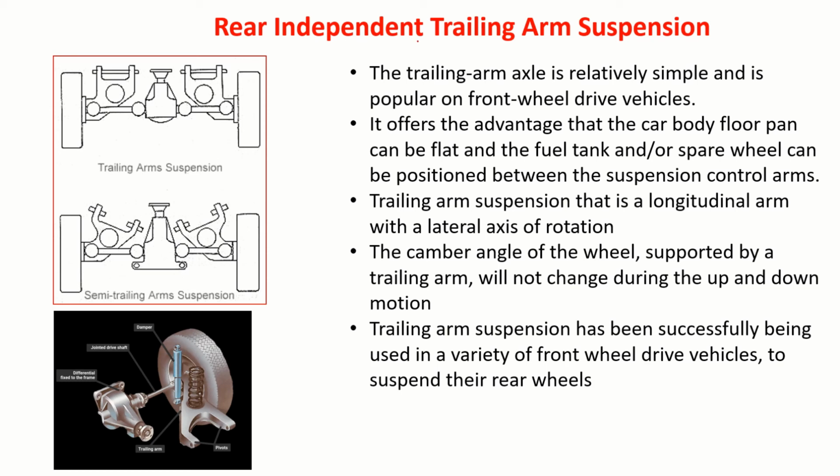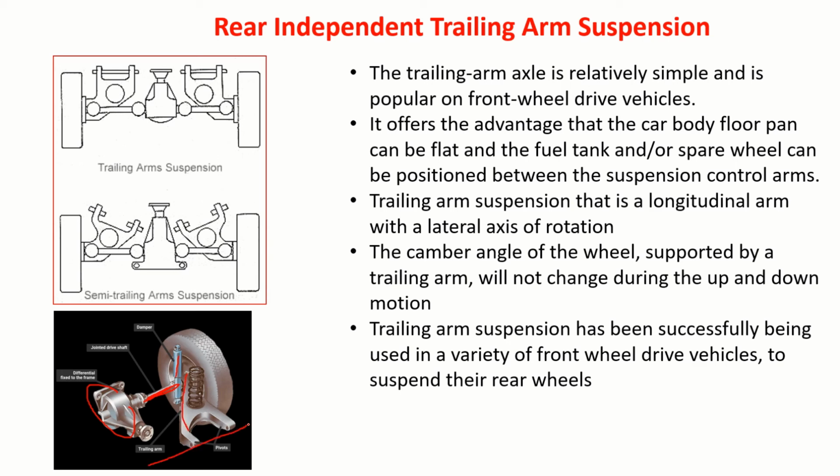There is something like rear independent trailing arm suspension. Trailing arm means, you see here, this is the rear portion. You can see here, this is the differential. This is the independent suspension only. This is the trailing axle. This is the damper. This is the arm.